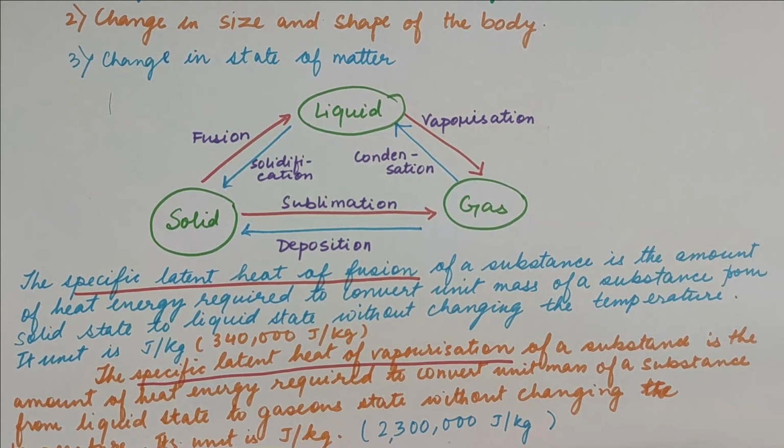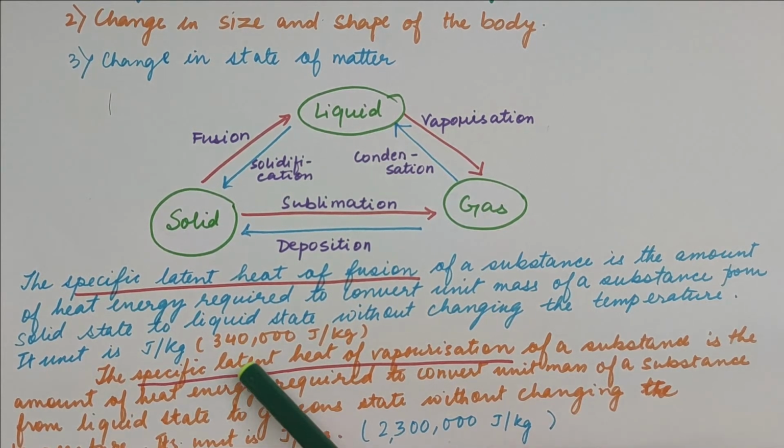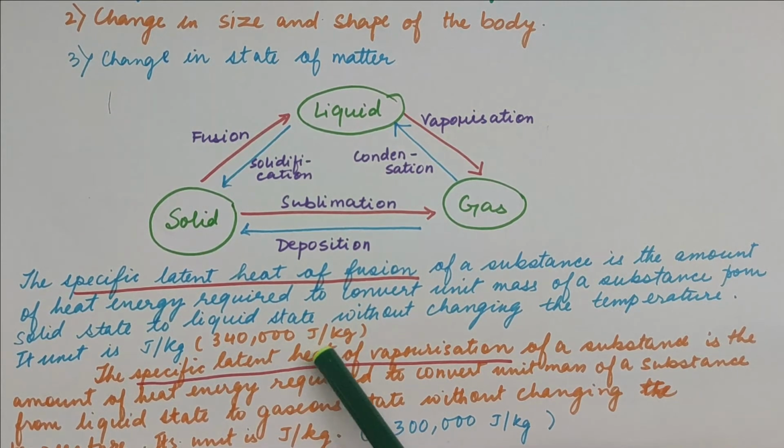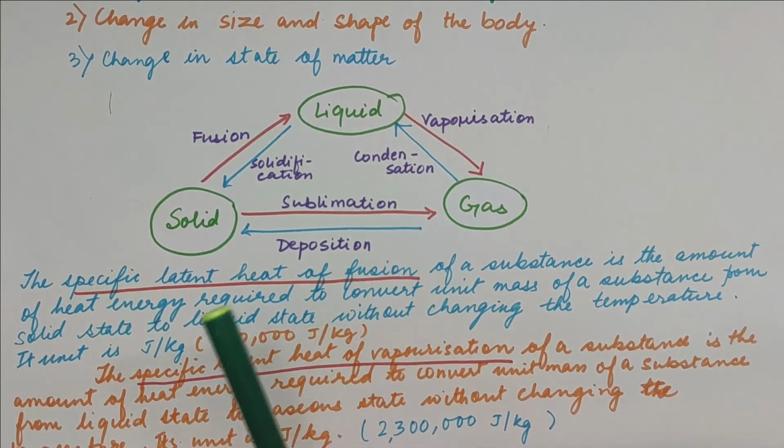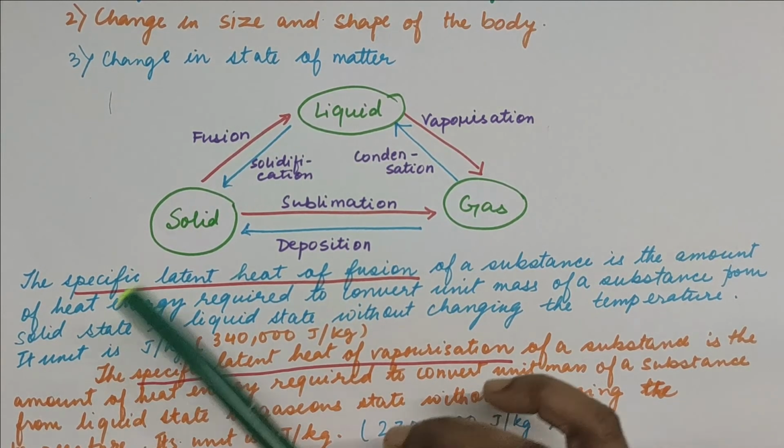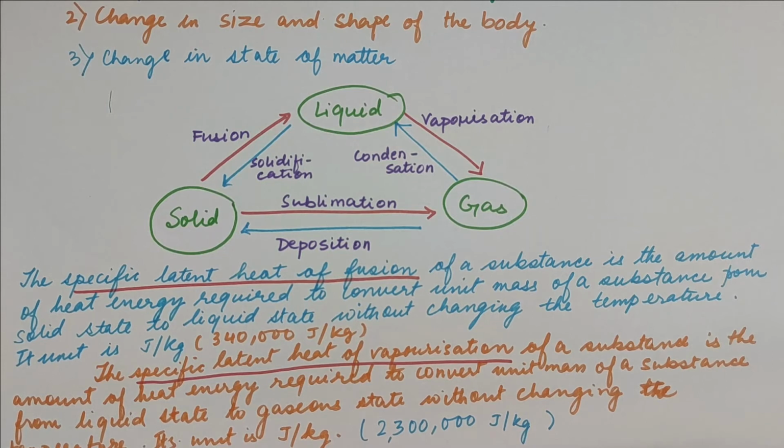So, for example, if we have to melt 1 kg of ice at 0 degree into 1 kg of water at 0 degree, then we need to supply around 340,000 joule of energy, right? That much energy has to be provided. So we can say that the latent heat of fusion of a substance is the amount of heat energy required to convert the unit mass of a substance from the solid to liquid state without undergoing any change in temperature.